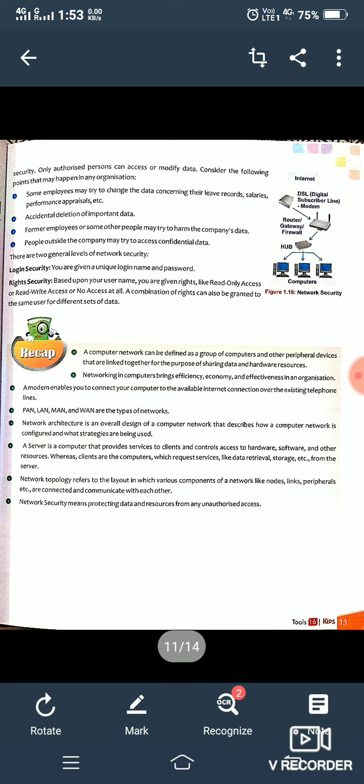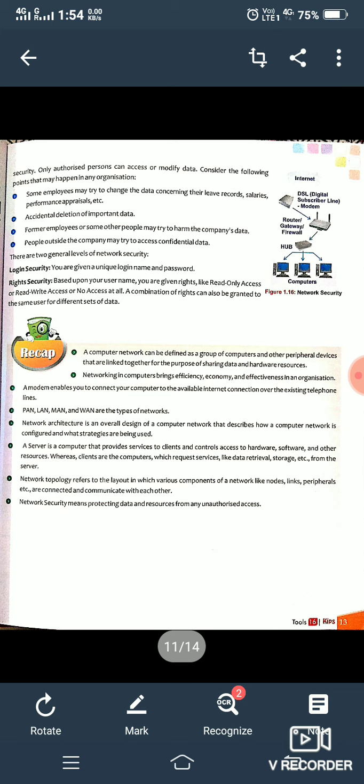And you can give individual login ID and password to people through which they will get connected. You can give ID and password to a reliable person with whom you want to share the information. So login security and write security, you can give username and password, I told you.